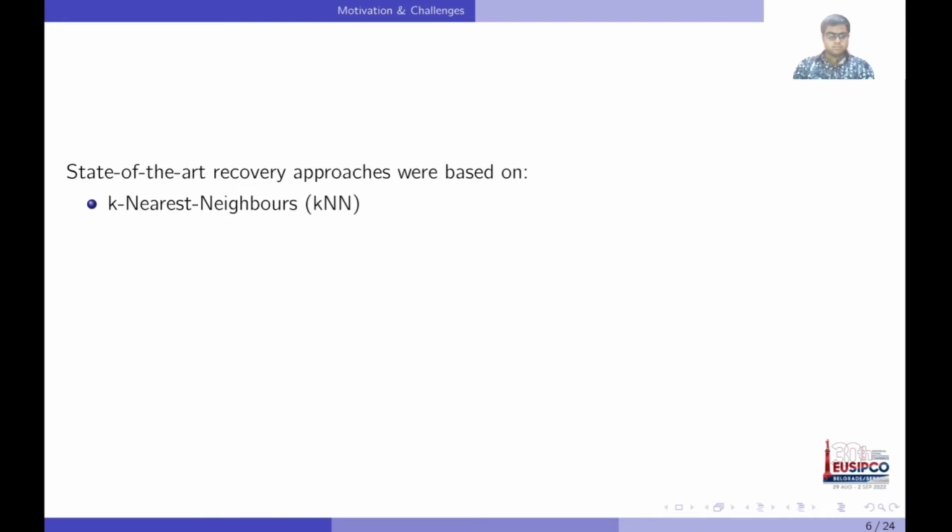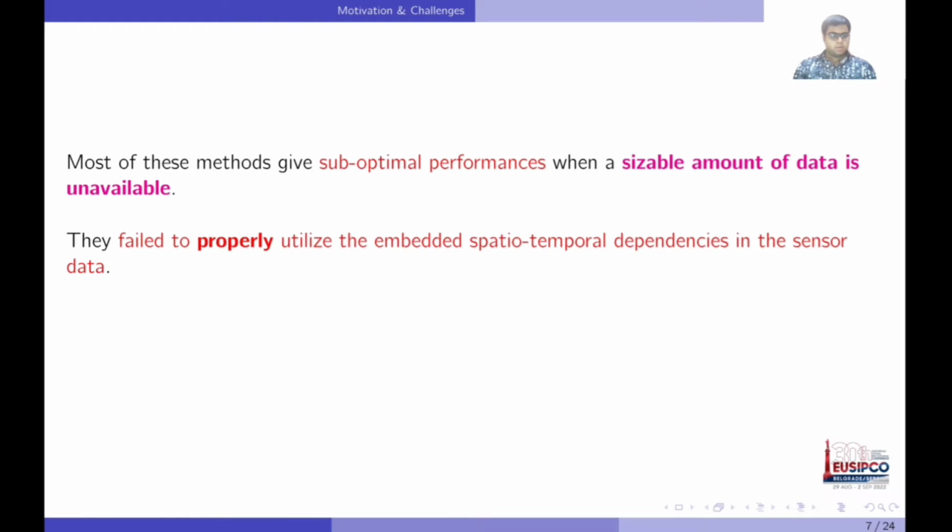In recent years, we have seen multiple approaches to tackle this problem of reconstructing the missing data. Some of them are based on k-nearest neighbors, expectation maximization, low-rank matrix completion, and probabilistic matrix factorization. However, most of these methods give suboptimal performance when a sizable amount of data is unavailable. The reasons may be that they fail to properly utilize the embedded spatiotemporal dependencies in the sensor data. Our method improves upon the previous methods to a great extent.